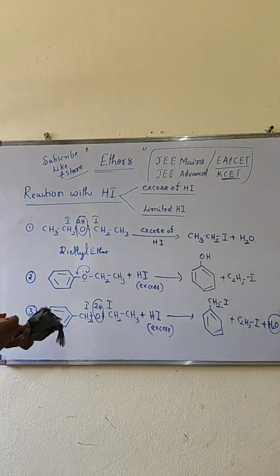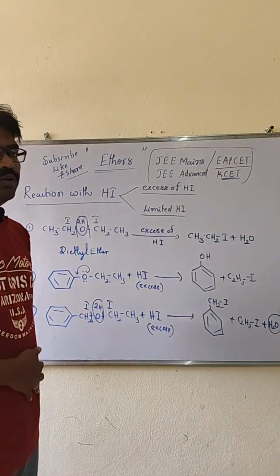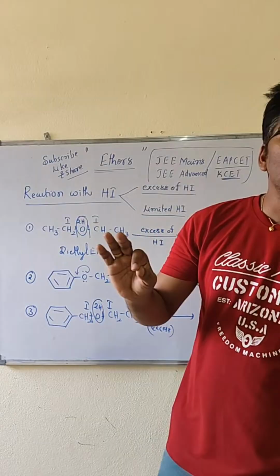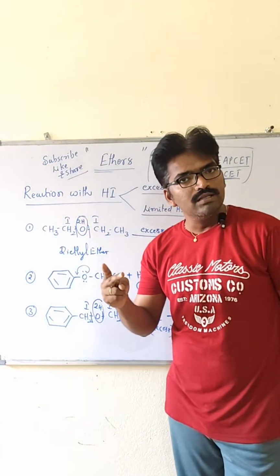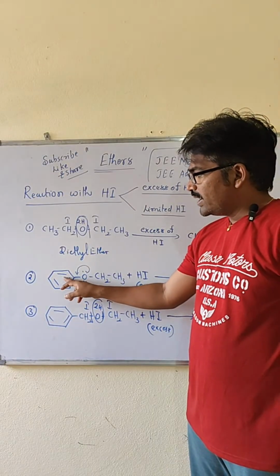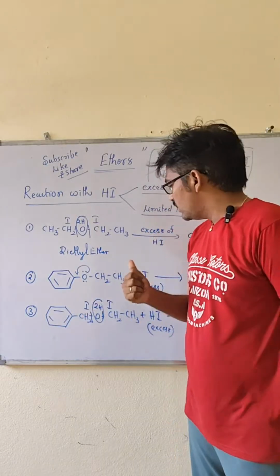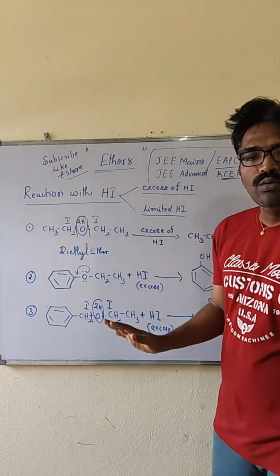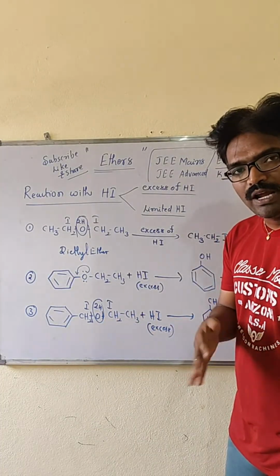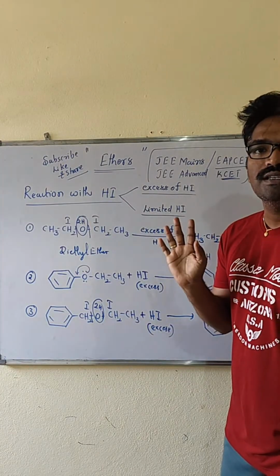Sir, in case you take excess of hydrogen iodide, both alkyl groups can be converted into iodides. The special case is when the benzene group is directly attached to the oxygen; at that time only the phenol will be formed, so there is no iodine. In the remaining cases, whatever the alkyl group is, either primary, secondary or tertiary, both will be formed as iodides.